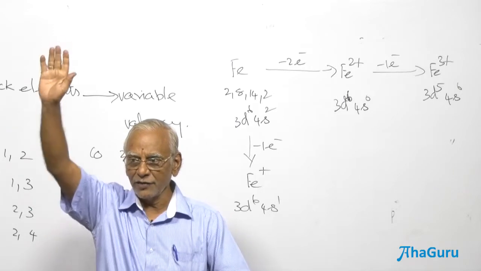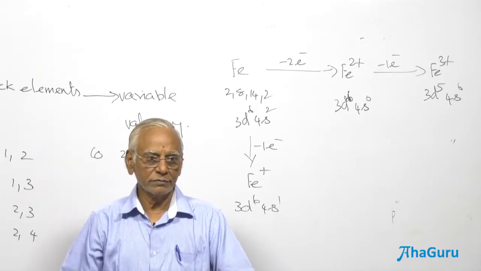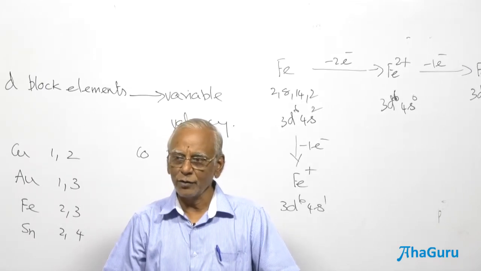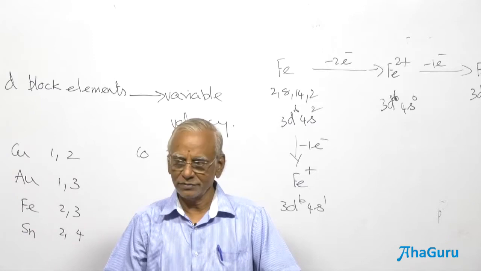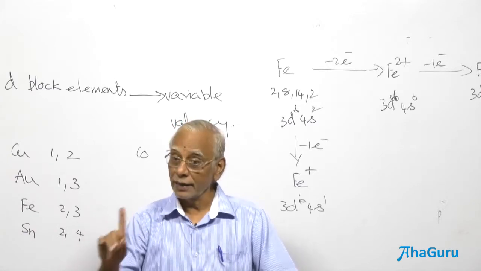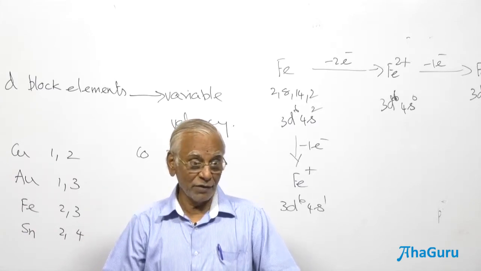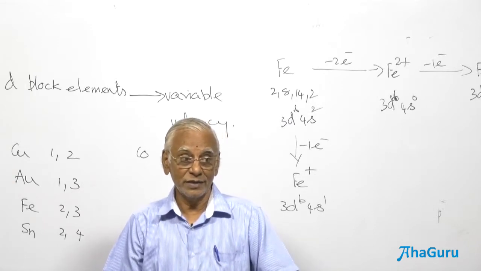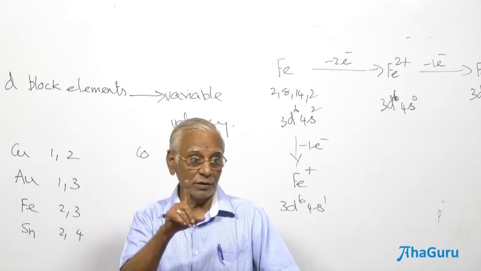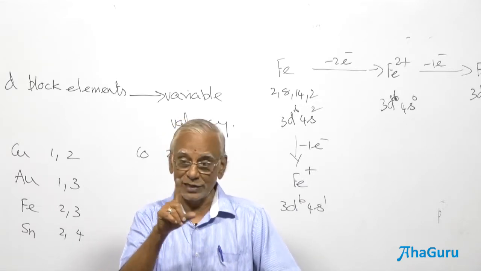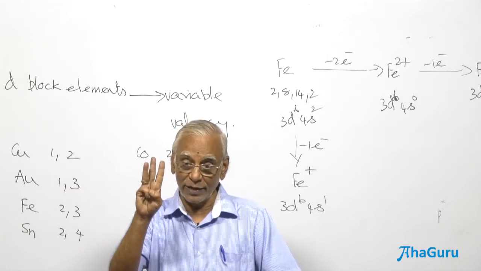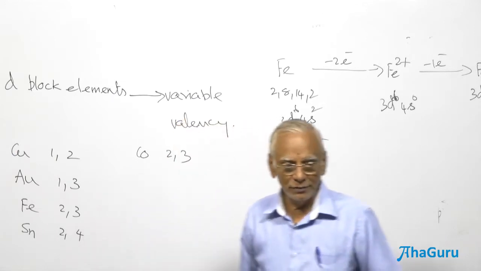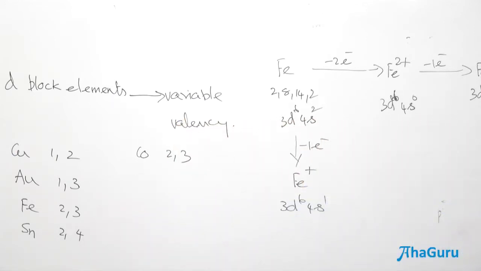How many of you know the answer? Raise your hand. Others? Okay, take your own time. The number of unpaired electrons. You know how to find out, isn't it? S1 has got 1 unpaired electron, P5 has got 1 unpaired electron, P4 has got 2 unpaired electrons, P3 has got 3 unpaired electrons. Again P2, P1. What is the answer?